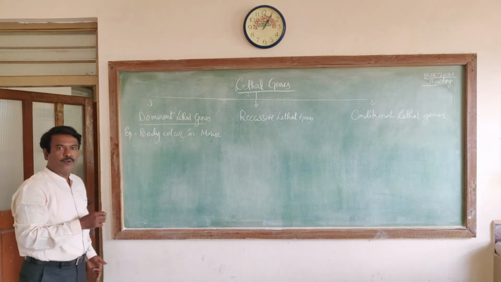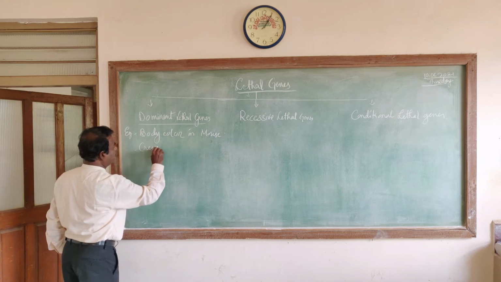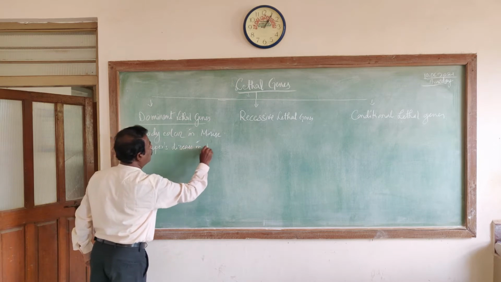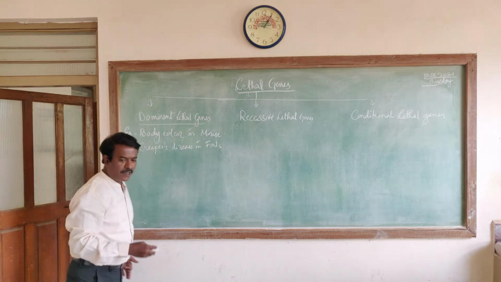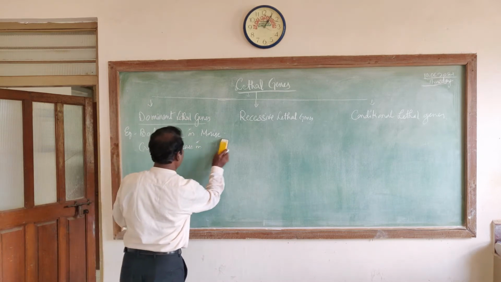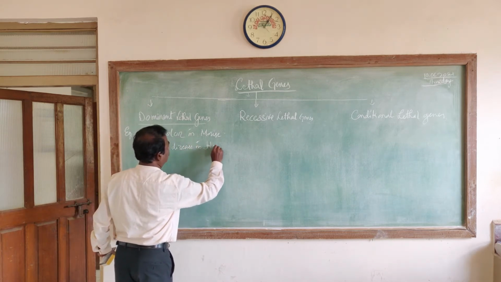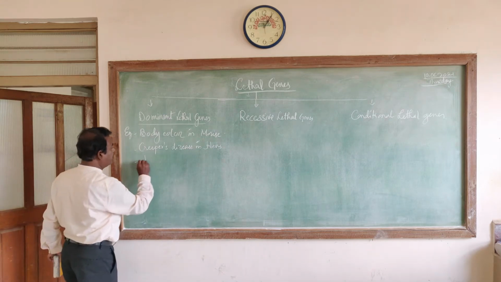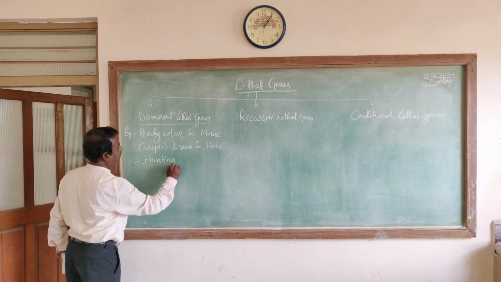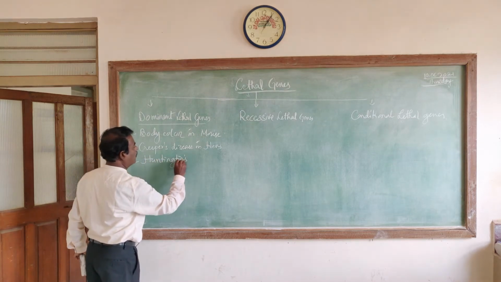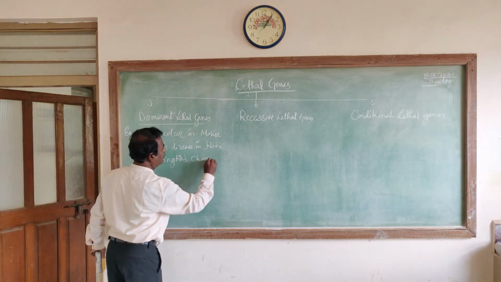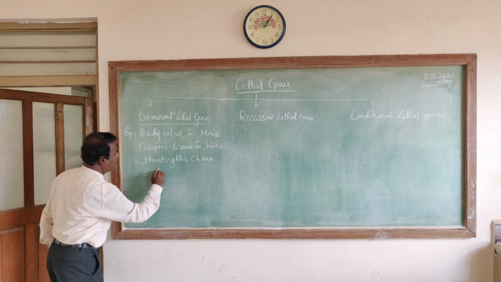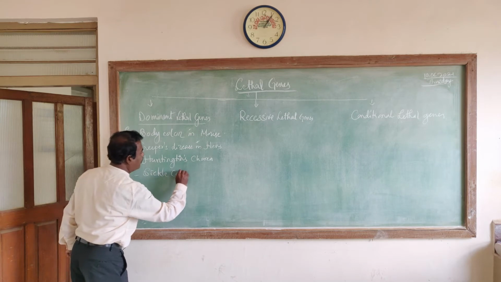Second example we could quote, that is creeper's disease in fowls, particularly hens. In hens, could be any breed. Then third example we could quote in case of man, that is Huntington's chorea. This is a kind of neurological disorder. One more, that is sickle cell anemia.